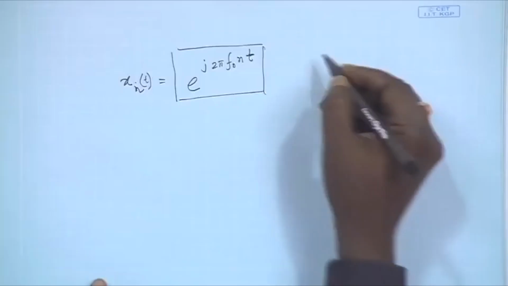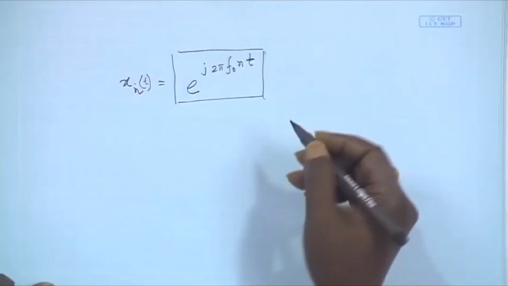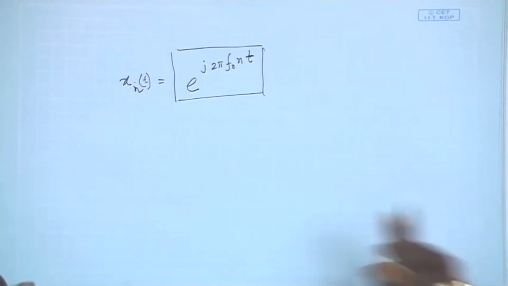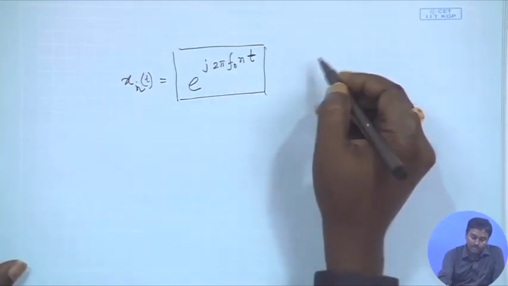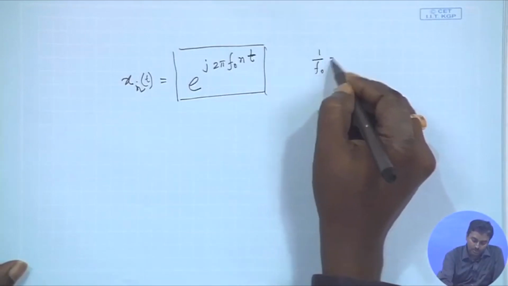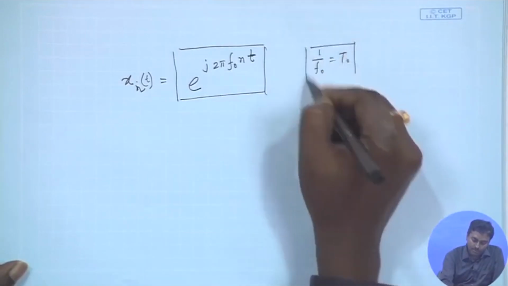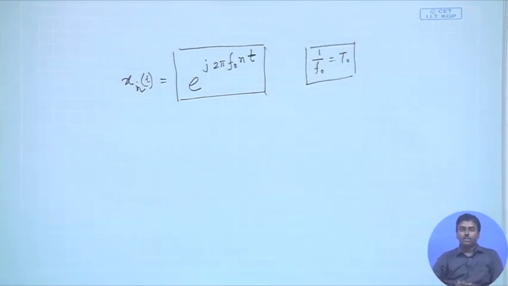As you can see, it is exponential, and you can apply Euler's theorem to get cosine plus j sine, and the period will definitely be 1 by f0, where f0 is the frequency. So for any value of n, there will be a period defined by 1 by f0, which is called t0. This period will always be there.